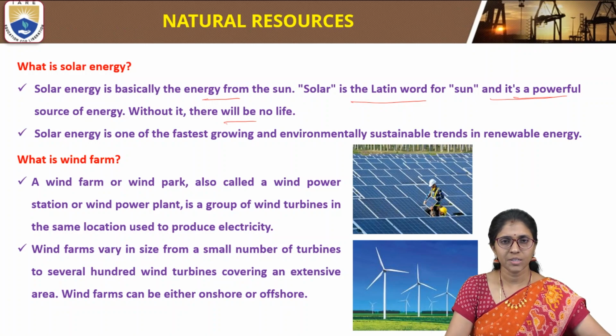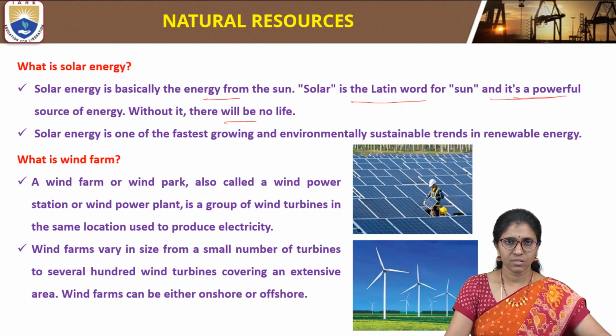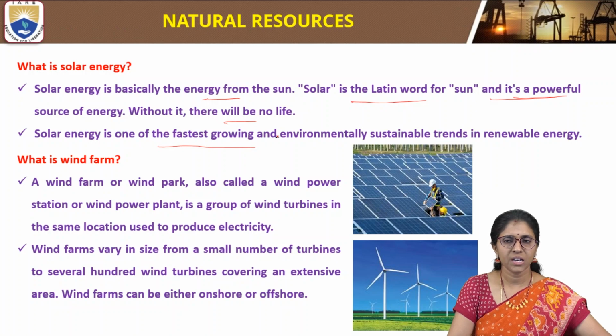So solar energy means the energy from the sun. It is one of the fastest growing and environmentally sustainable trends in renewable energy. Solar energy is also called a renewable energy resource.